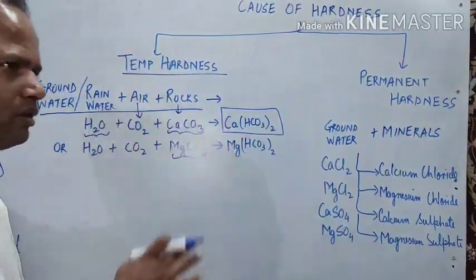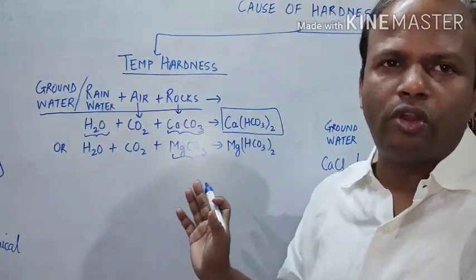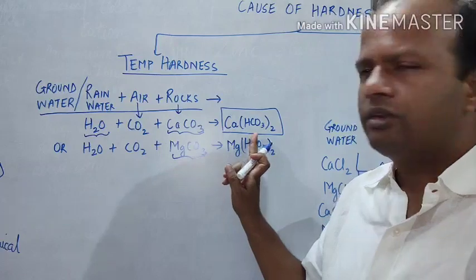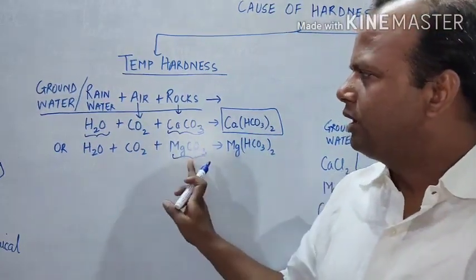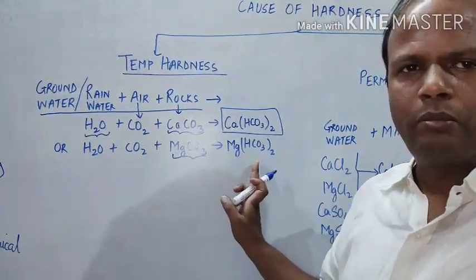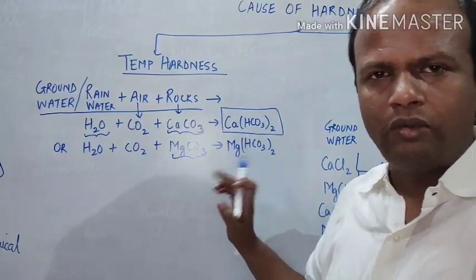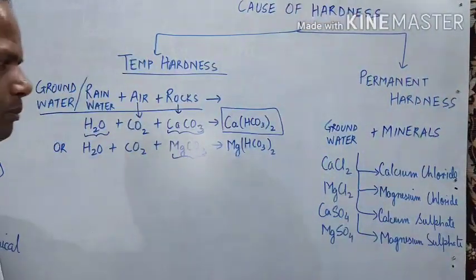So wherever this phenomenon takes place with any source of water, it makes the water temporarily hard. Same if magnesium carbonate is present in the rocks, it will make magnesium bicarbonate and make the water temporarily hard.